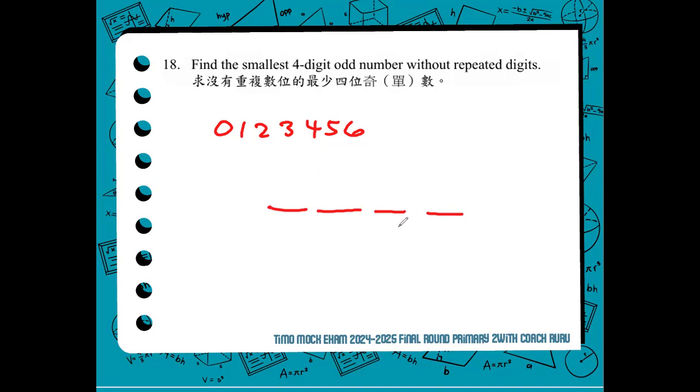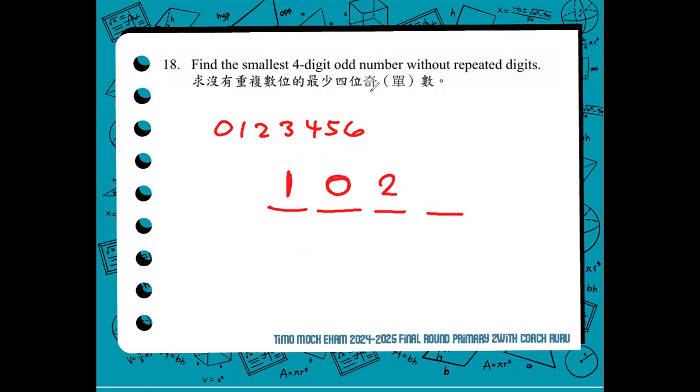Well, we cannot use 0 as our thousands value because that is not a 4-digit number anymore. So we use the next smallest to 0, which is 1. But we can use 0 as our hundreds place to lessen the value since we are to find the smallest. The next is 2. 0, 1, 2 are now used.